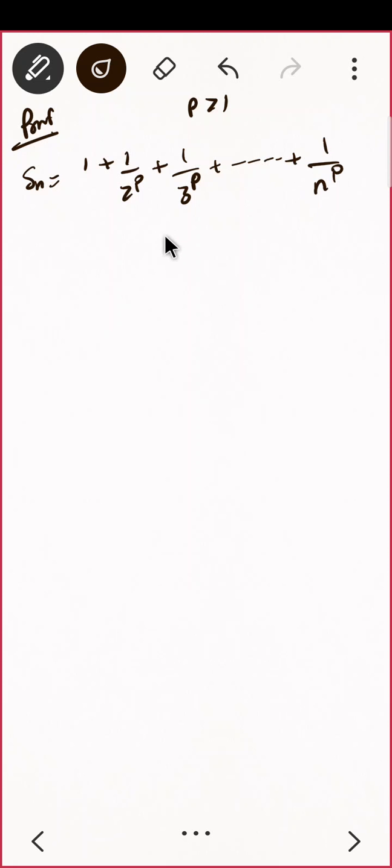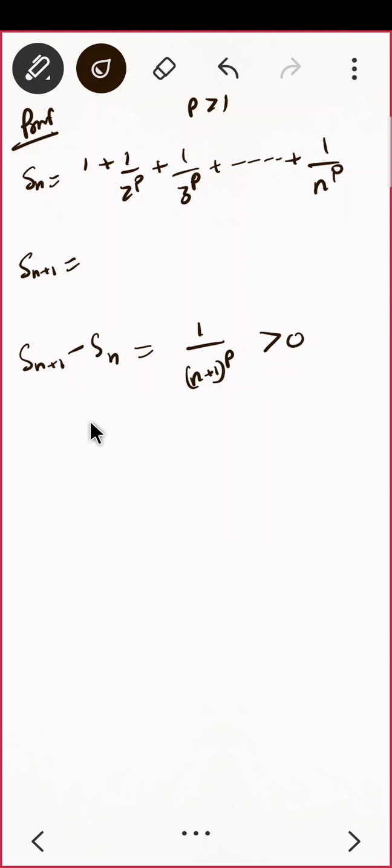And do you see that this Sn is monotonic increasing? What is S1, S2, S3 and Sn? It is clear. If you don't see that, then you find Sn plus 1 and subtract, Sn plus 1 minus Sn, and you will see it will be 1 upon n plus 1 raised to p, which is positive, so it is monotonic increasing.